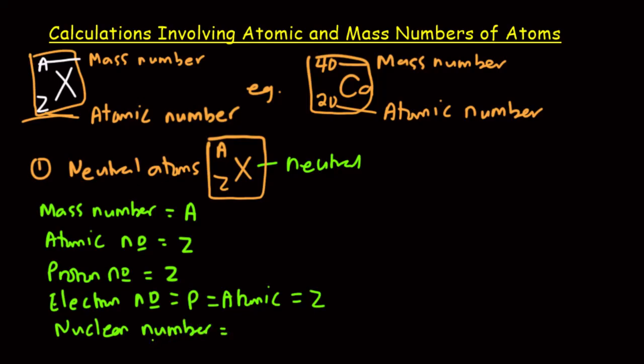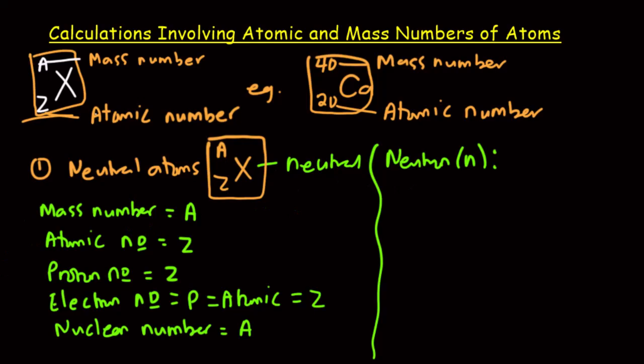Remember, the nucleon number is the same as the mass number, and the mass number is the superscript. So the nucleon number of this atom is A. Now, what about the neutron number? Remember, the neutron number is small n. So now let me show you how to calculate the neutron number.